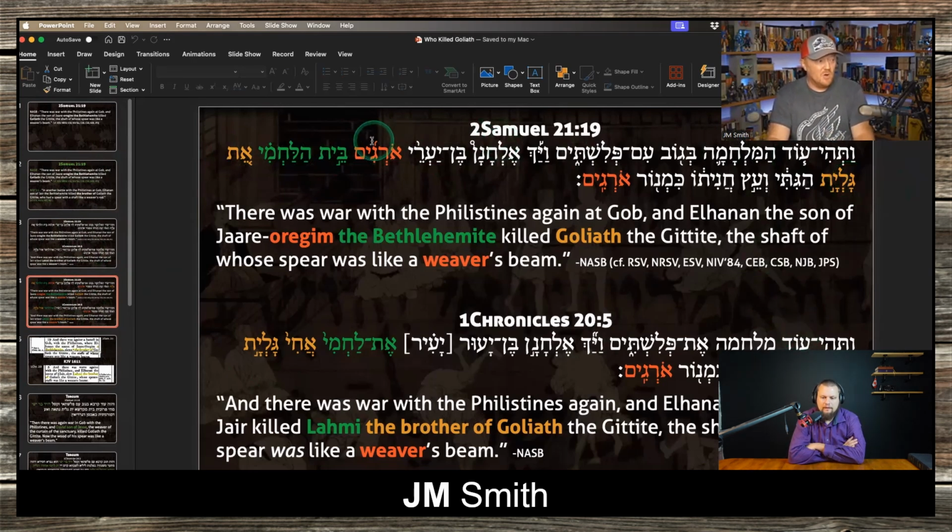So for Samuel, and I've color coded them so people that don't read Hebrew can at least see: there was war of the Philistines again at Gob, and Elhanan, son of Yair, and there it is, Ben Yair, son of Orgim, and there it is, Orgim, the Bethlehemite, and there it is, Beth Halachmi.